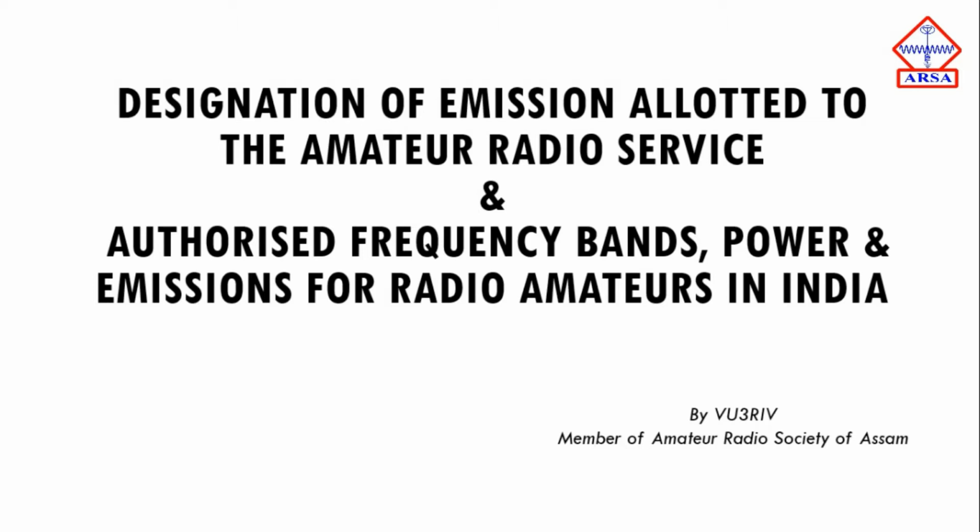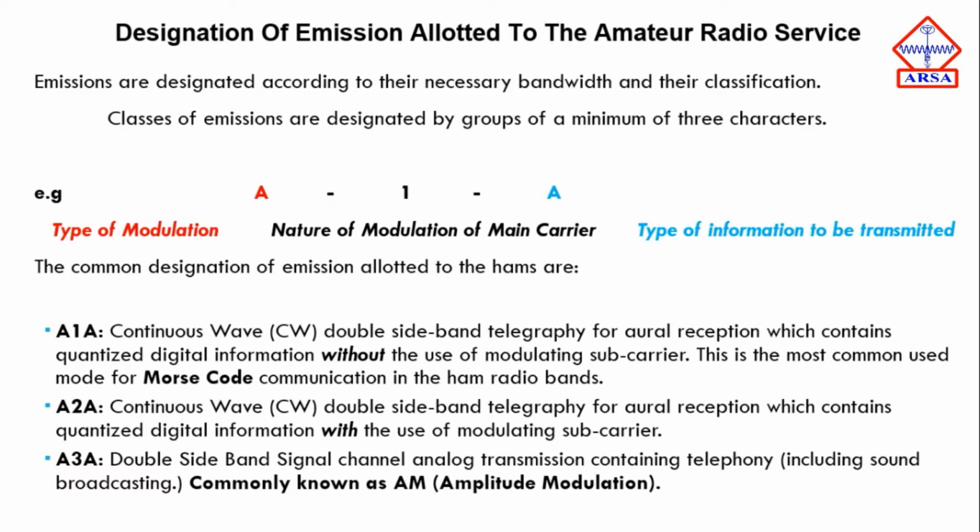Today the topic we are going to discuss is the designation of emission allotted to the amateur radio services, and the authorized frequency bands, power and emission for amateur radios in India. We are given some necessary bandwidths, and their classifications for the emissions are given in some groups.